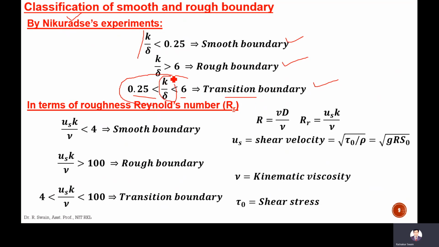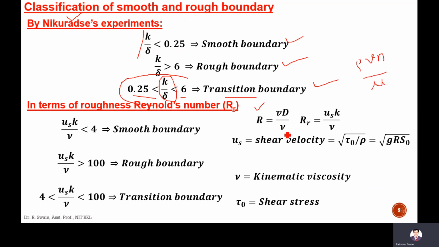In terms of roughness Reynolds number, we can also classify the smooth boundary and rough boundary. What is roughness Reynolds number? We know that Reynolds number is Vd by nu, or rho Vd by mu.